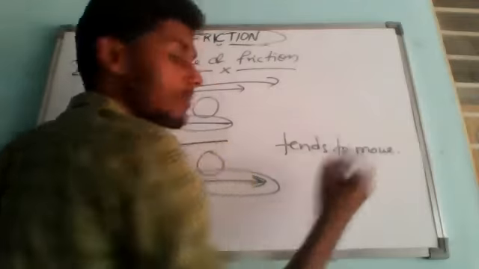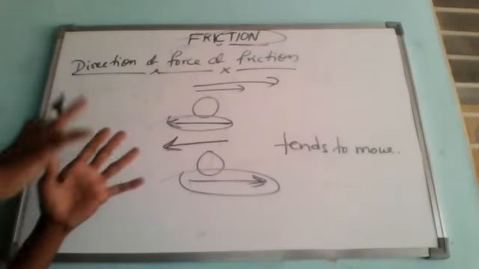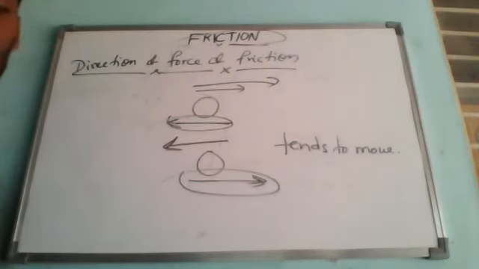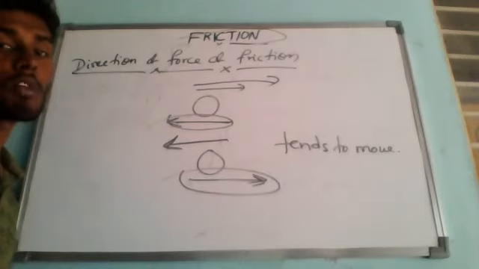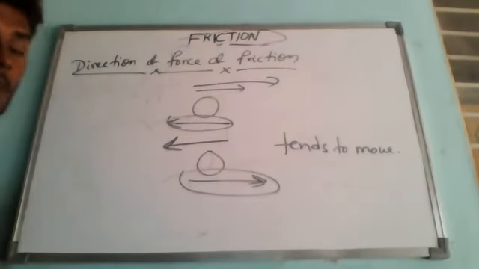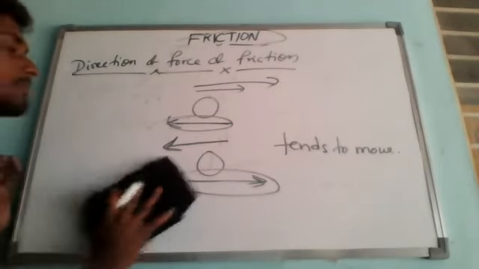Tends to move. It will be even more clear if we do an activity. Let me do this activity so you can understand clearly. Suppose we place a book on the table. Let me imagine that this is my book.